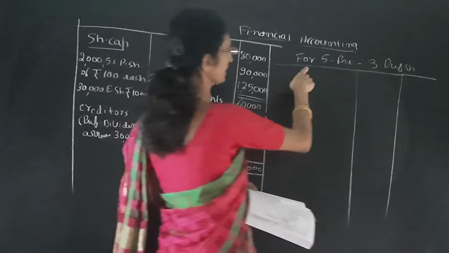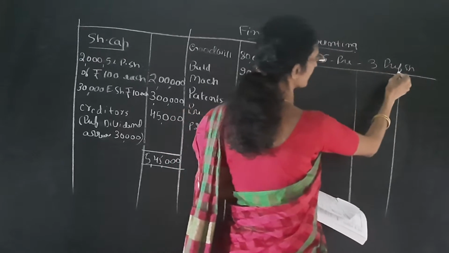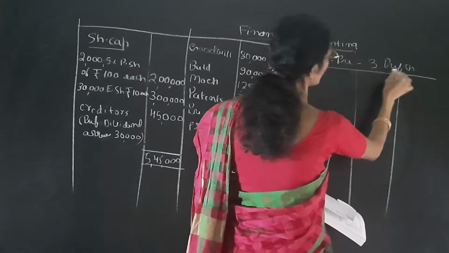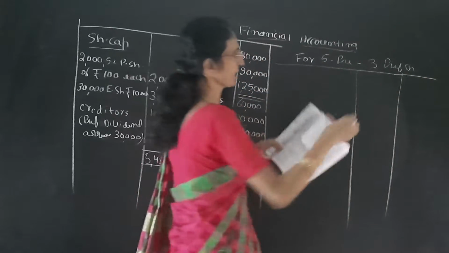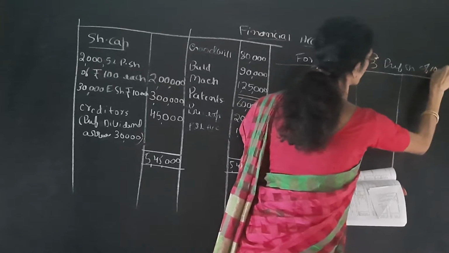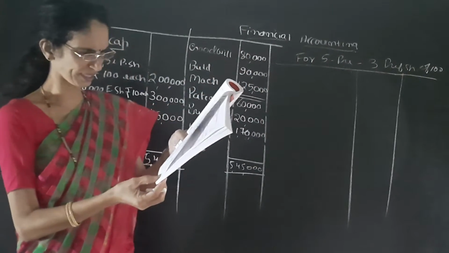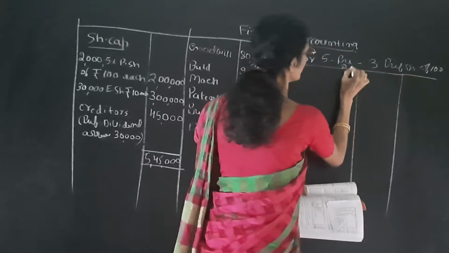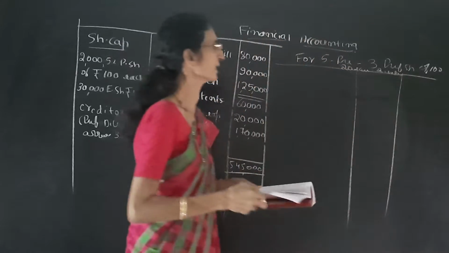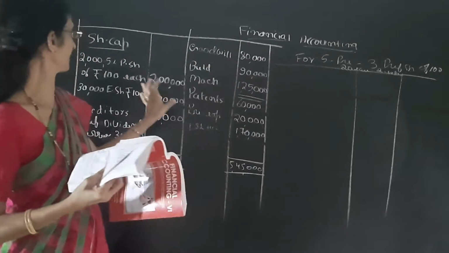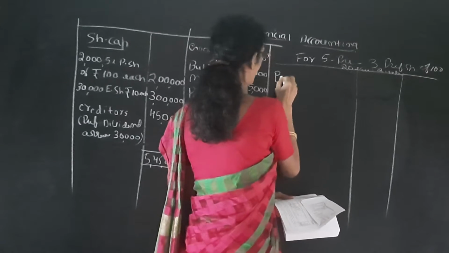And then for 2 lakh of preference shares we can pass the journal entry here.